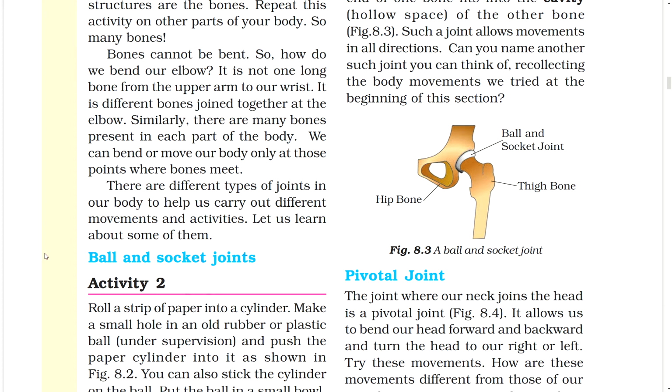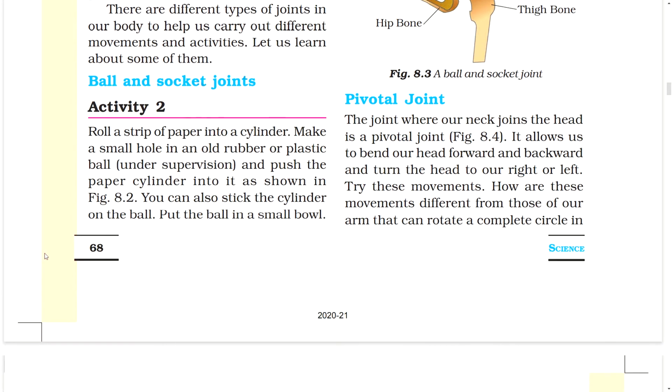Pivotal joint. The joint where our neck joins the head is a pivotal joint. Figure. It allows us to bend our head forward and backward and turn the head to our right or left. Try these movements. How are these movements different from those of our arms that can rotate a complete circle?